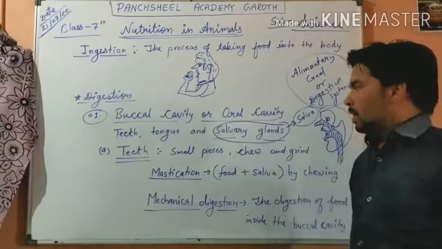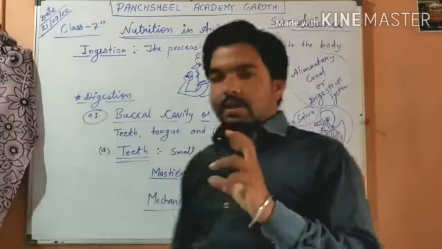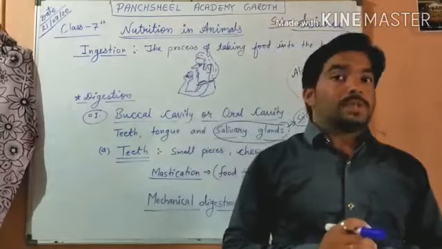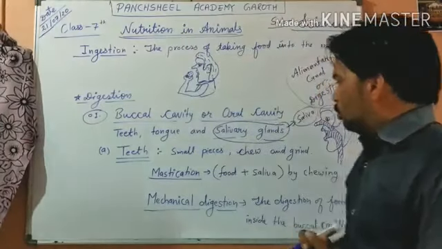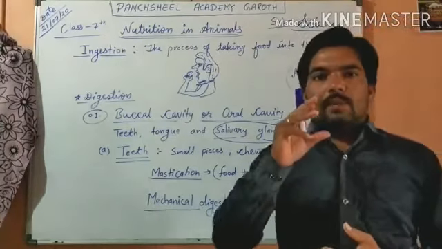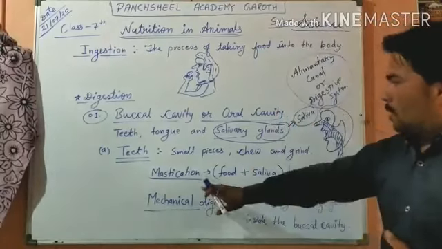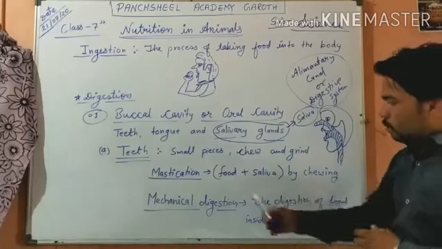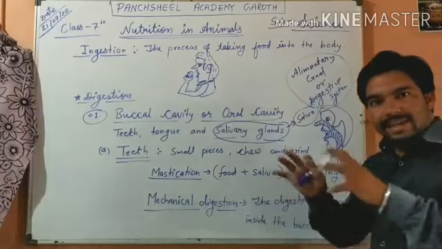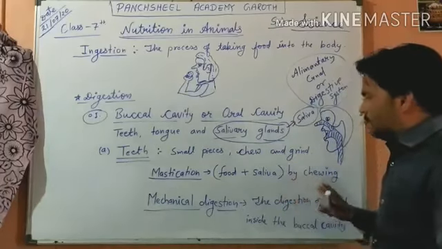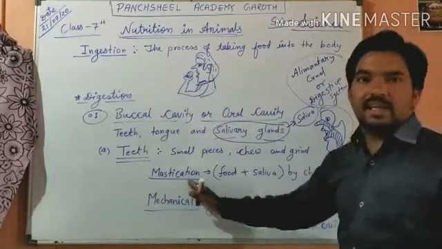When we chew in our mouth, with the help of chewing our food mixes with saliva. This is called mastication. When food and saliva are mixed by chewing, this process is called mastication.